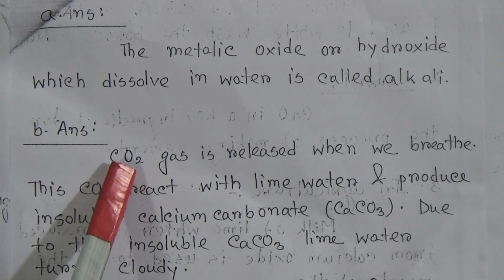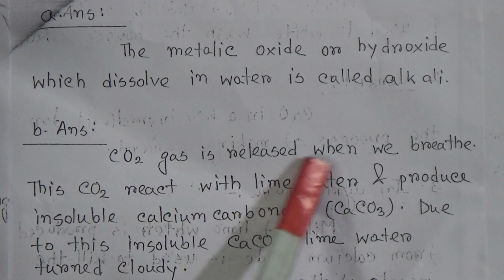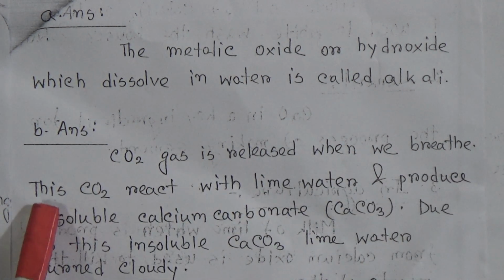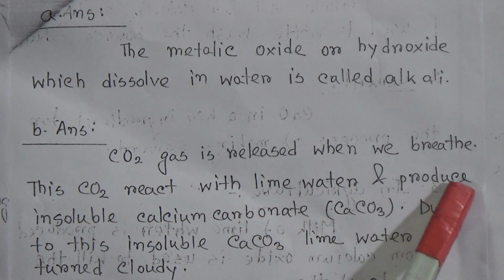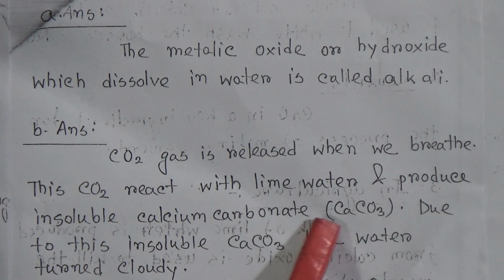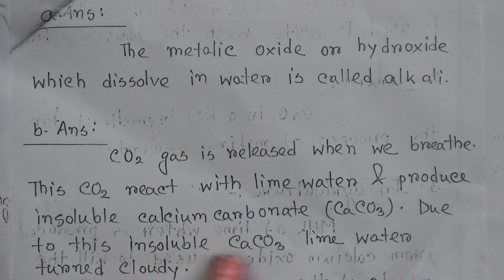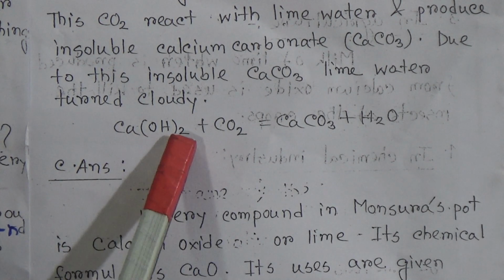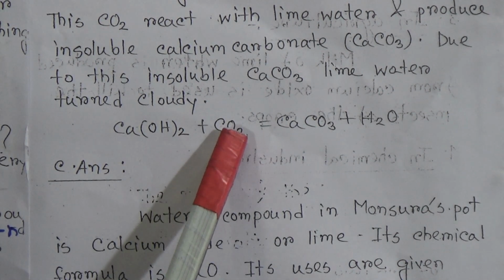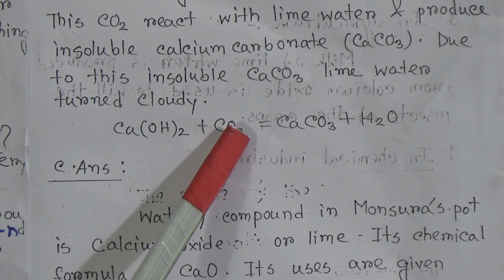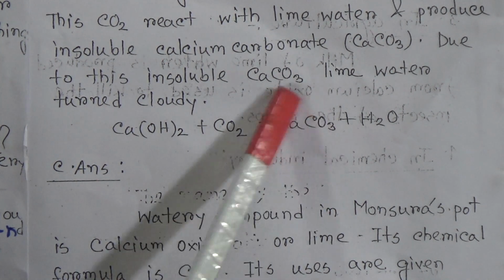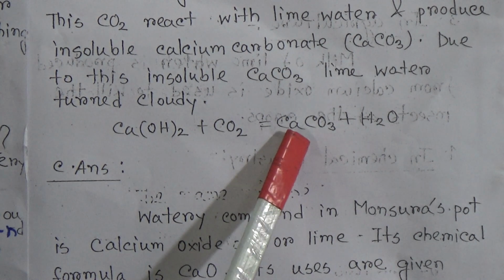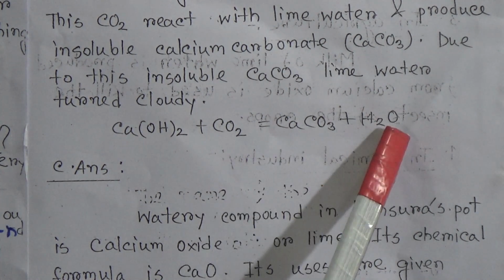Come to answer, carbon dioxide is released when we breathe out. Then this carbon dioxide reacts with lime water and produces insoluble calcium carbonate. Due to this insoluble calcium carbonate, lime water turns cloudy. Calcium hydroxide plus carbon dioxide, which is released from Mansura's breathing, produces calcium carbonate. It is insoluble in water, and water.